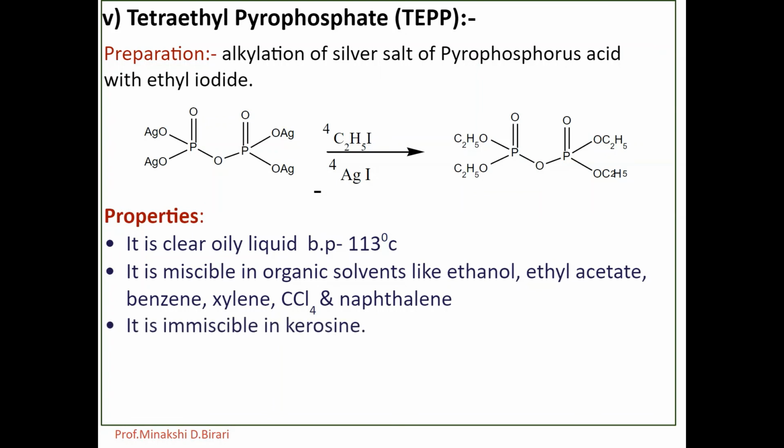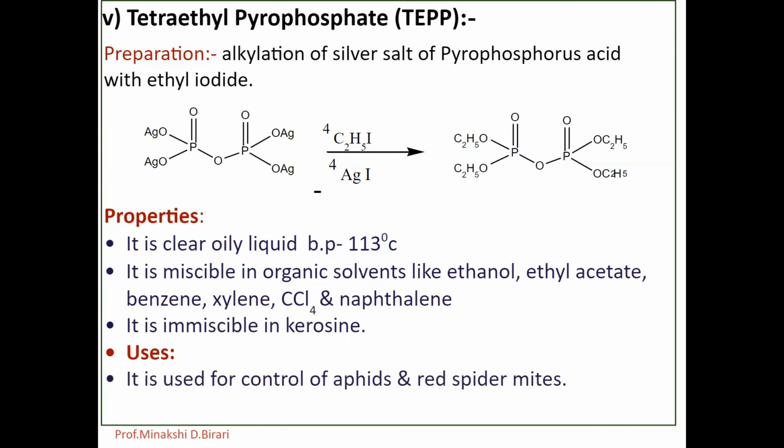What are the uses? It is mainly used for the control of aphids and red spider mites on agriculture and ornamental crops and greenhouses. It is extensively poisonous to mammals.